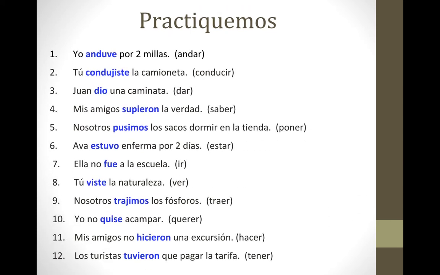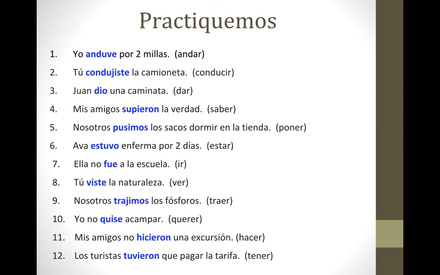All right, let's review. Number 1, I walked 2 miles. Yo anduve. 2, you drove the SUV. Tú condujiste. 3, Juan took a hike. Juan dio una caminata. 4, my friends found out the truth. Mis amigos supieron la verdad.